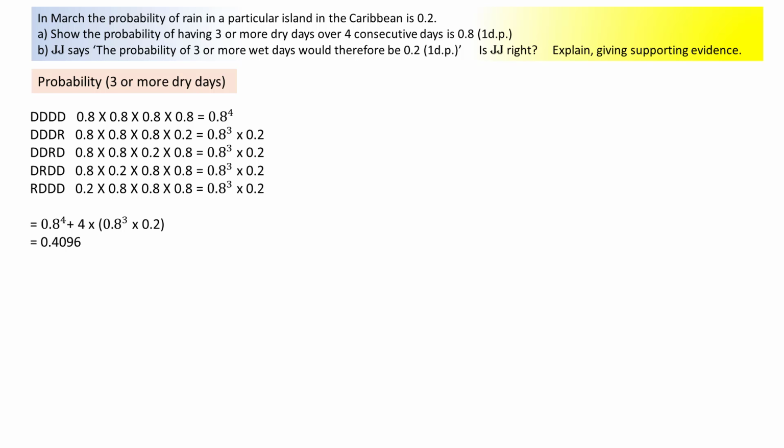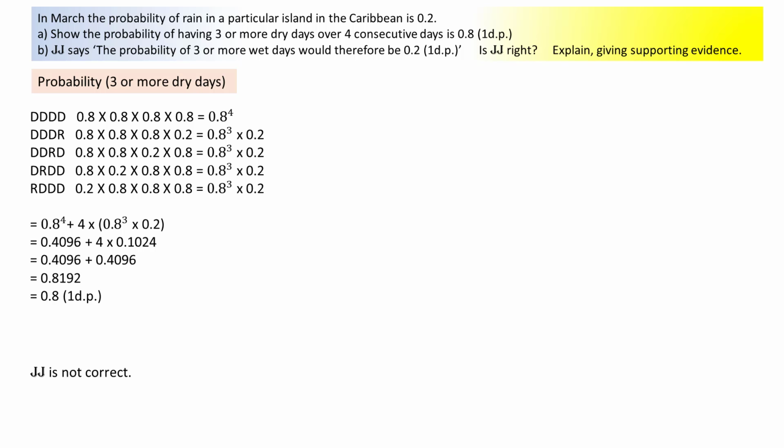0.4096 plus 4 times 0.1024. Working out the multiplication and adding gives 0.8192, or 0.8 to 1 decimal place as required.